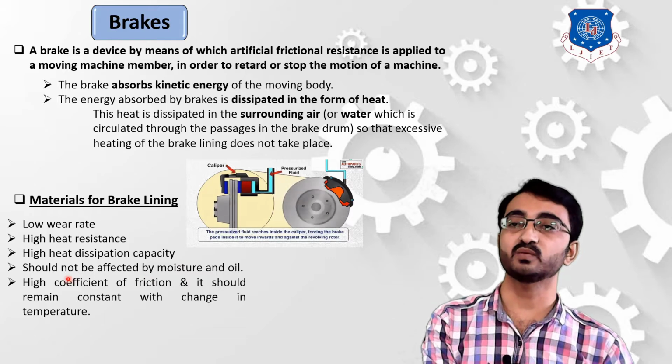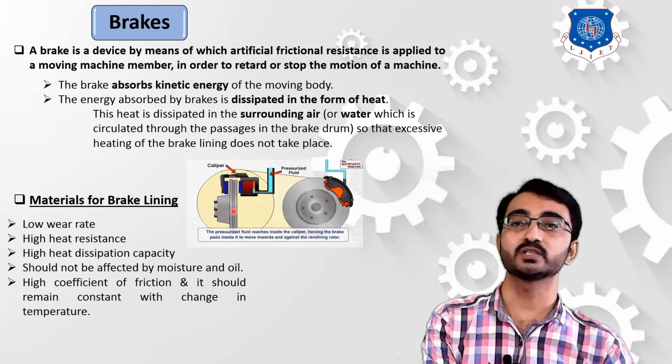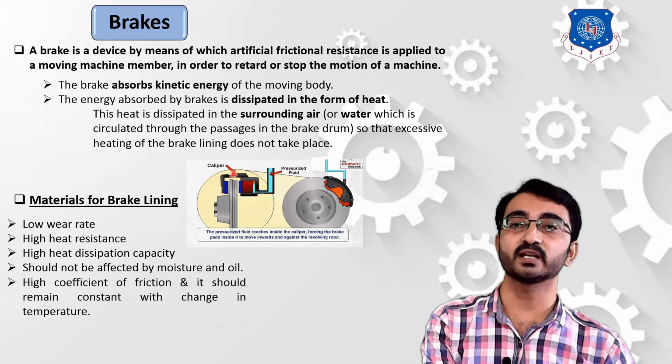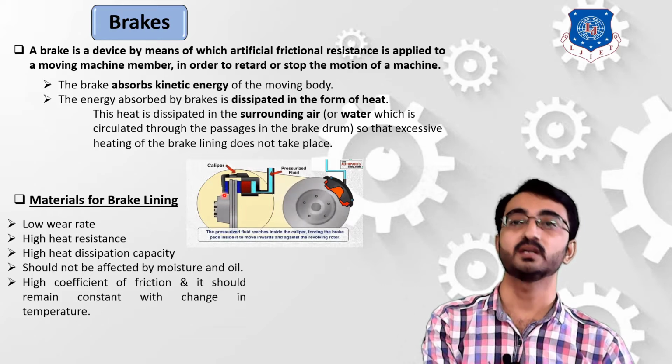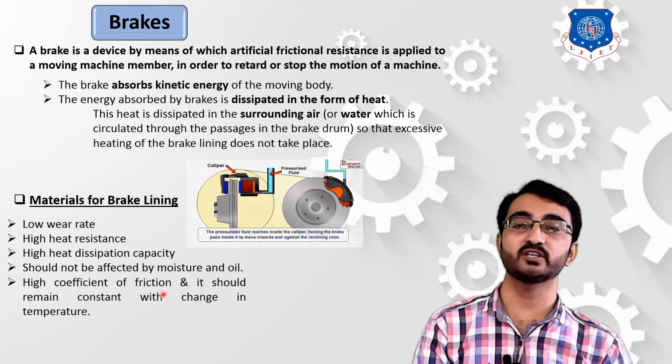Then the next one is that it should not be affected by moisture or oil, because brakes are mainly used in vehicles. These vehicles will be running in various conditions, so these various atmospheric conditions should not affect the working of the brake system. And the last and most important property is a high coefficient of friction.